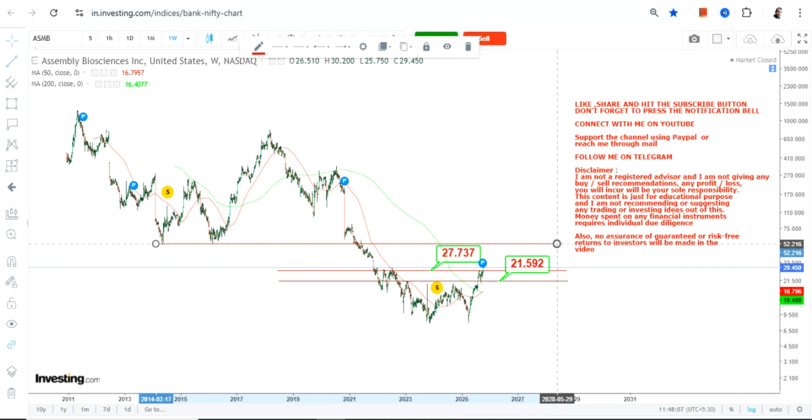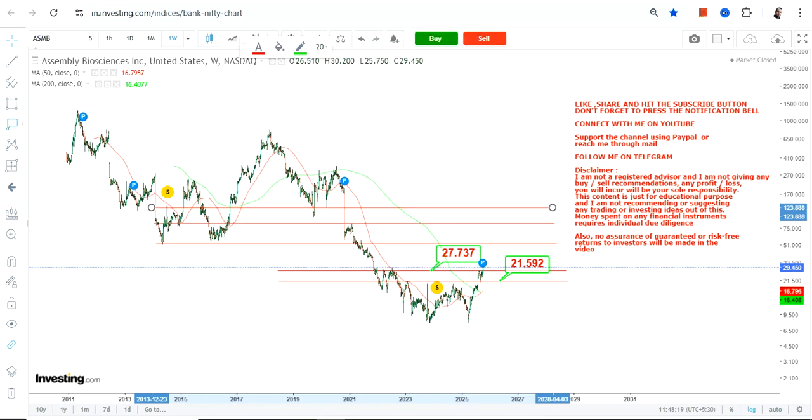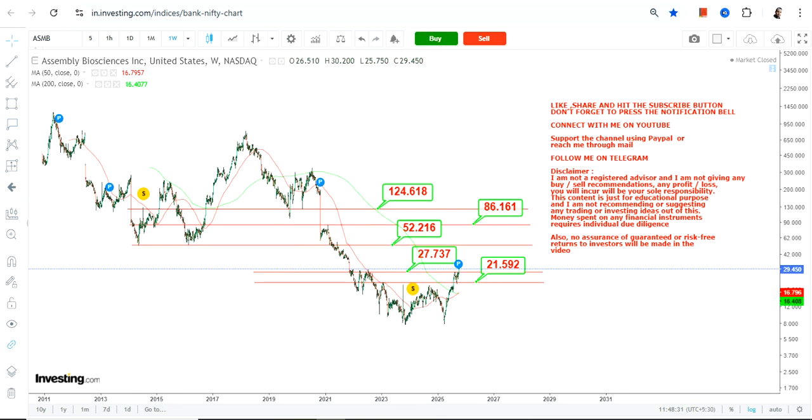Now on top of it, because the stock is trading above 27, it is mandatory for the stock to continue to trade and sustain above 27 if you want to go any further. In that case, the levels which have now become active start with 52. After 52 we have 86, and after 86 we also have 124. So these are the next couple of targets which have now become active, but one after another.